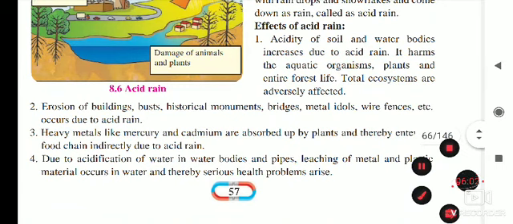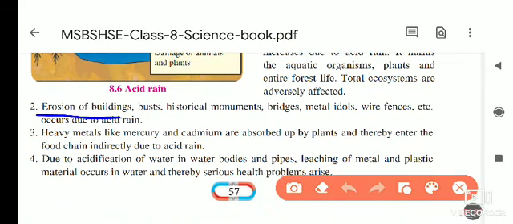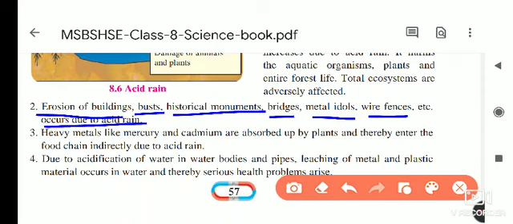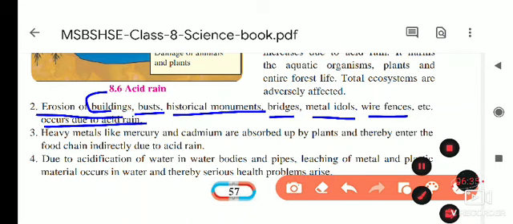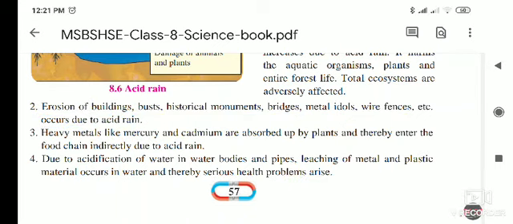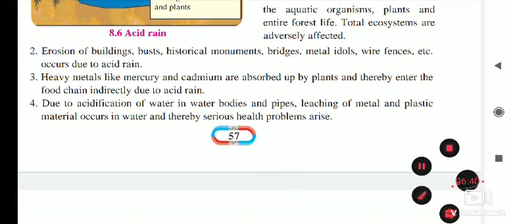Next, erosion of the buildings. As you know, acid is harmful to all things. It may be metals; when acid reacts with metal, it emits hydrogen gas. So here the buildings also erode. Buildings, historical monuments, bridges, metal idols, wire fences, etc. are eroded due to the acid rain. Means erosion of all these things takes place because of this acid rain.